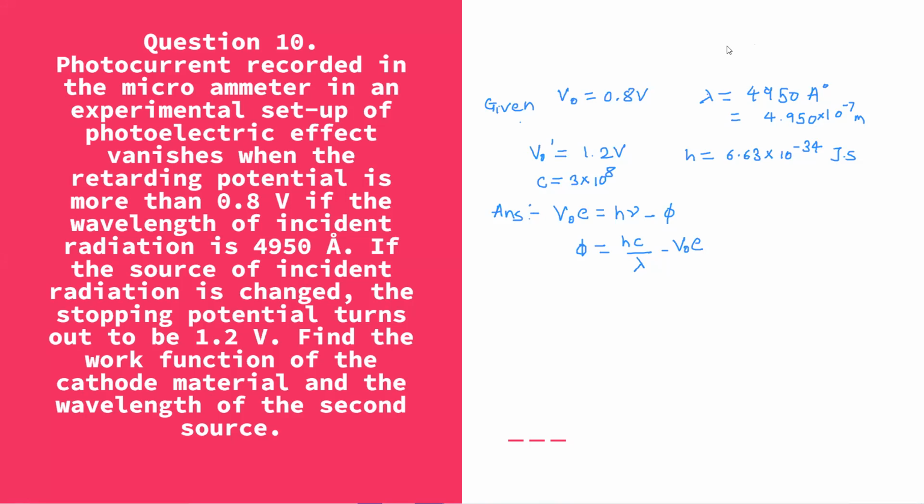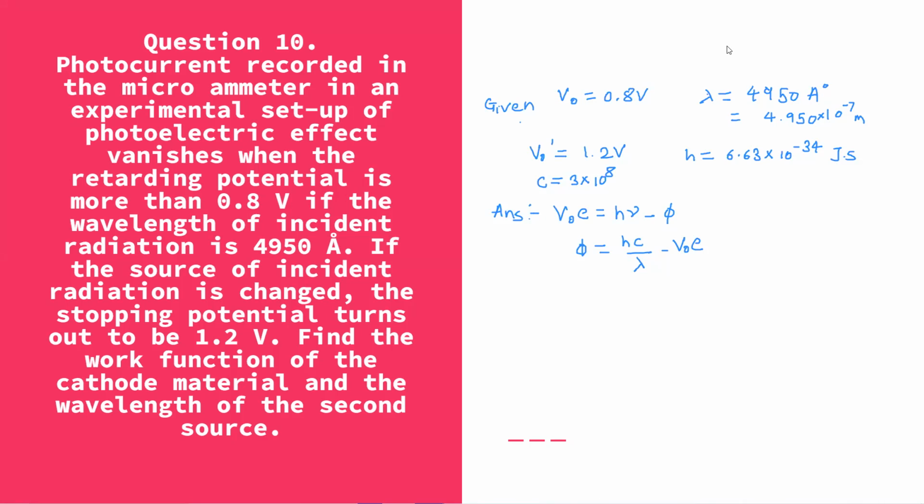Photocurrent recorded in the microammeter in an experimental setup of photoelectric effect vanishes when the retarding potential is more than 0.8 volt. If the wavelength of incident radiation is 4950 angstrom, and the source of incident radiation is changed, the stopping potential turns out to be 1.2 volt. Find the work function of the cathode material and the wavelength of the second source.